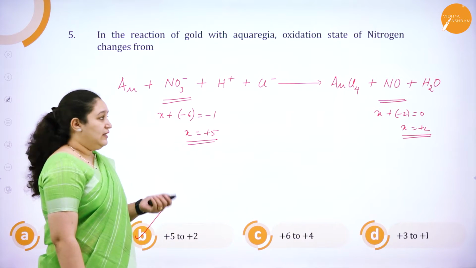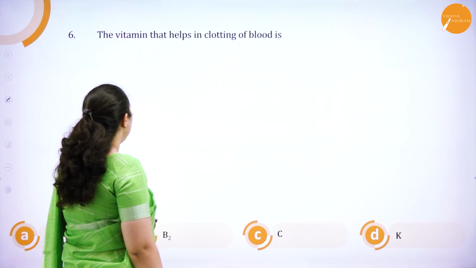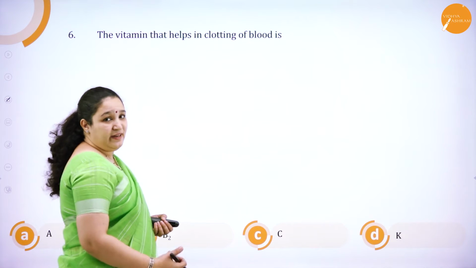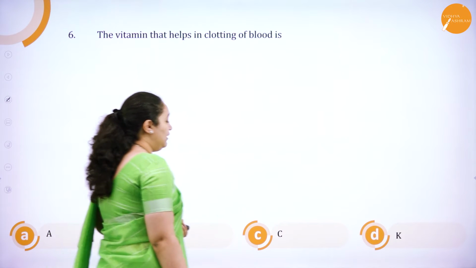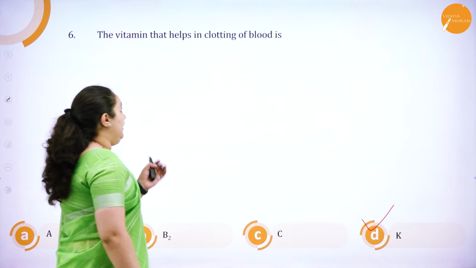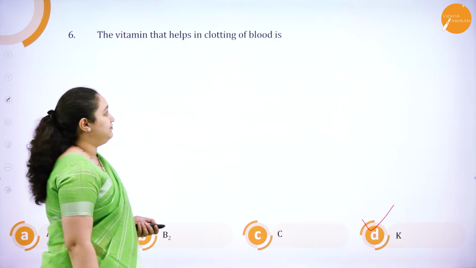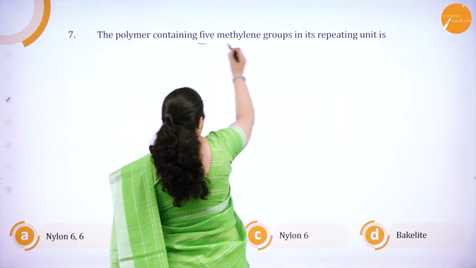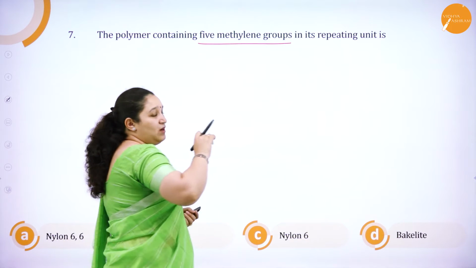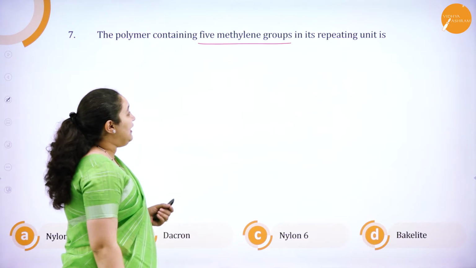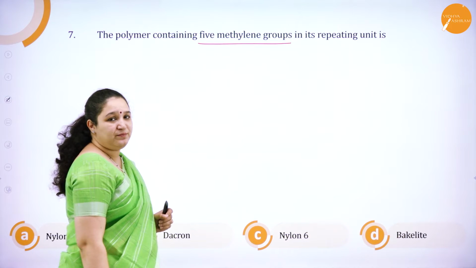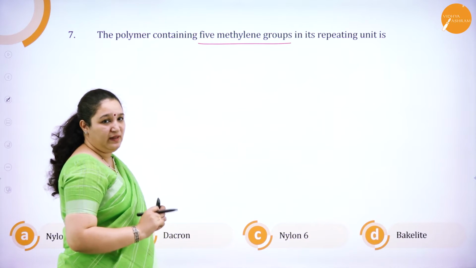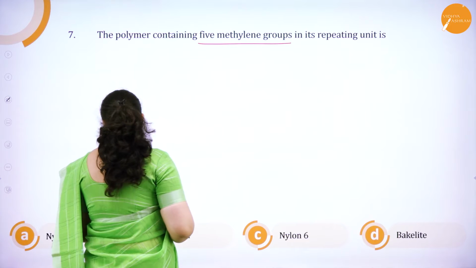Okay. So next question. The vitamin that helps in clotting of blood. It is a direct fact. It is vitamin K which helps in clotting of blood. Next one, the polymer containing 5-methylene groups. It should contain CH2 groups. How many? 5. In its repeating unit, 5-methylene groups should be there. So, which is that polymer?